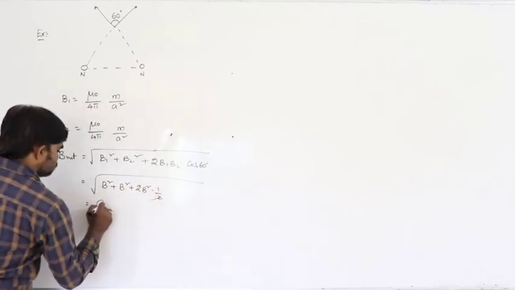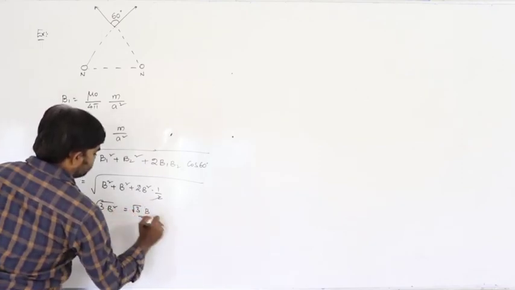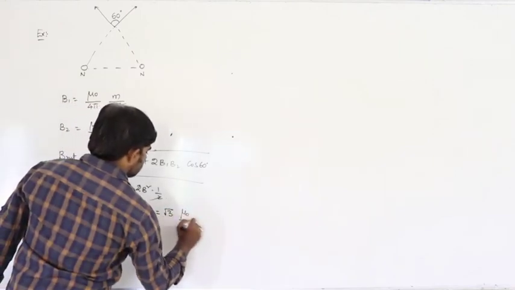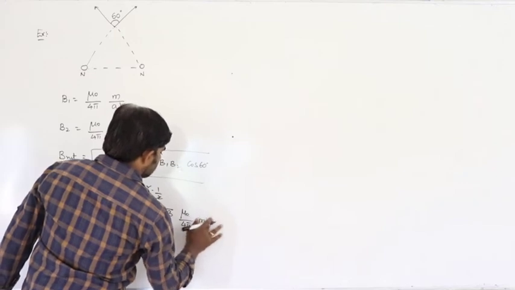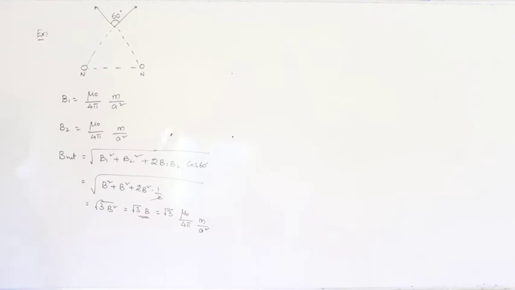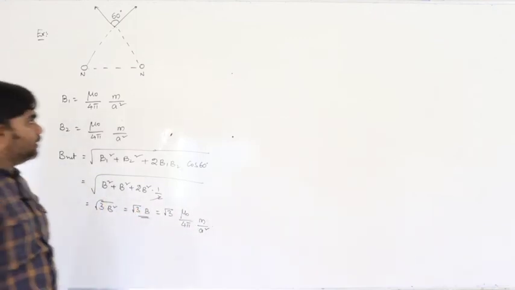So that equals root 3 B square, that is root 3 B. So root 3 into B, where B is mu naught by 4 pi m by a square: root 3 mu naught by 4 pi m by a square. So this is the net magnetic field.